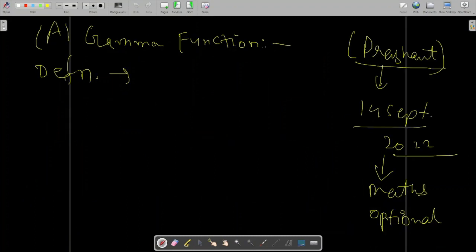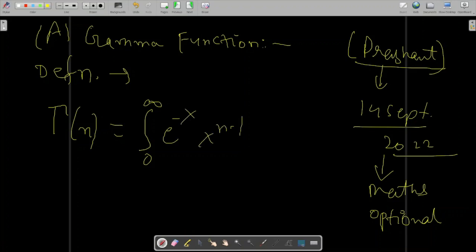So where were we? Okay, so we were here, right? So the definition of gamma function is right over here. This is what is known as the gamma function.